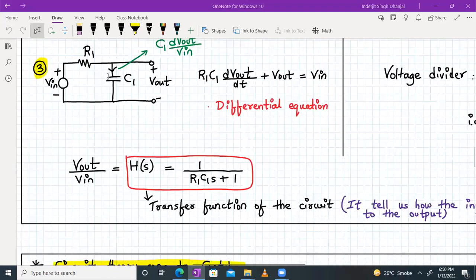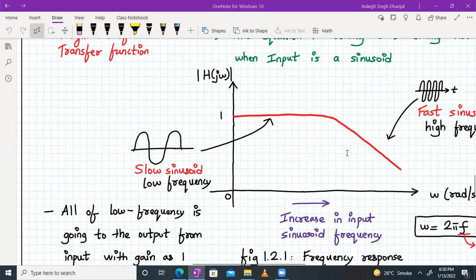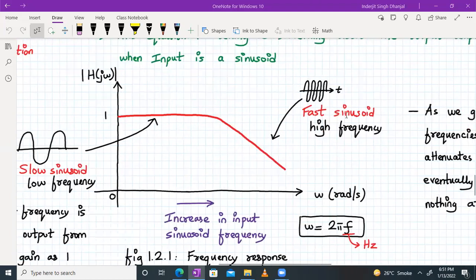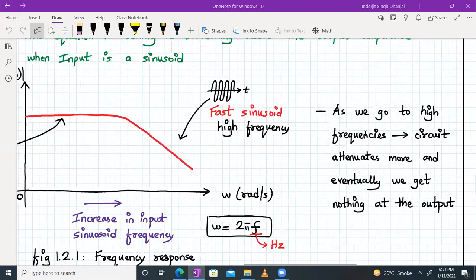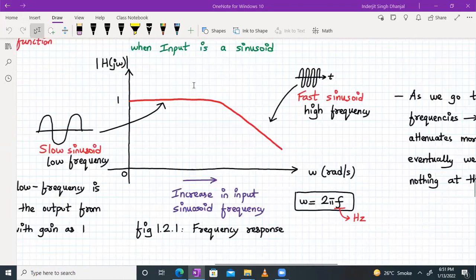So this is the circuit. This circuit is passing a low frequency very well with a gain of 1. But as the frequency goes on increasing, so that we have a faster sinusoidal signal or a high frequency signal, then what will happen is the circuit attenuates more and more, and we get eventually nothing at the output. So that's the explanation for the frequency response of the simple RC network.